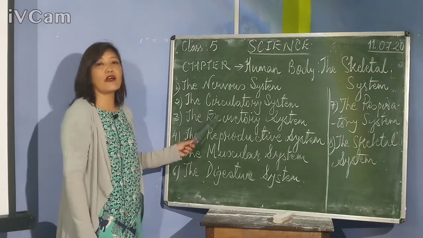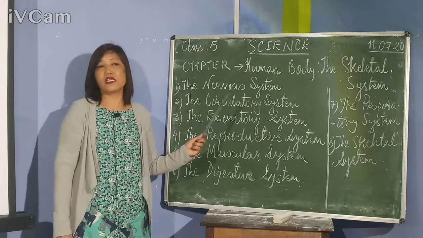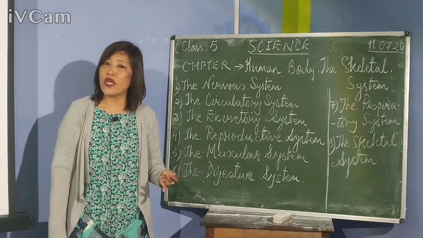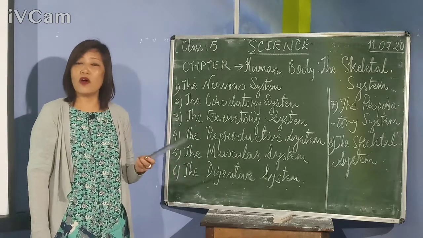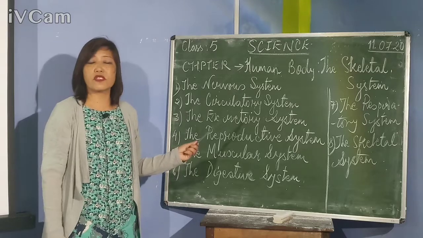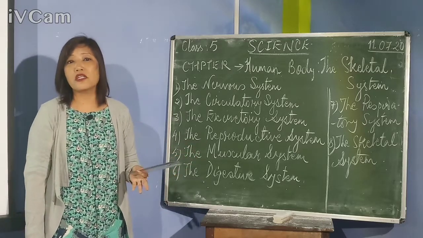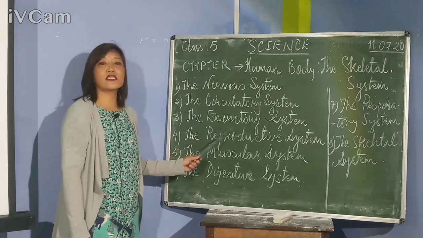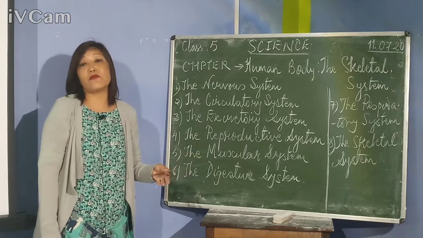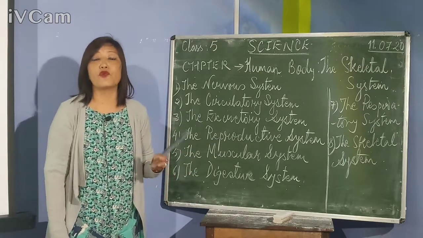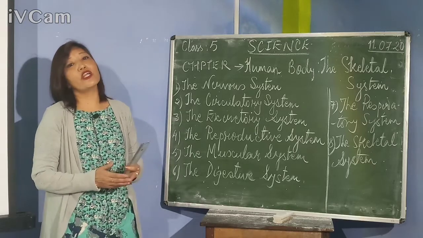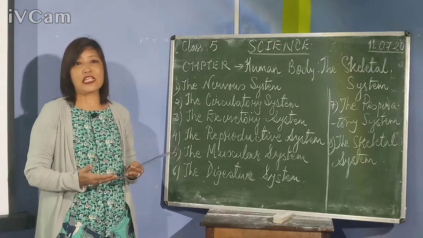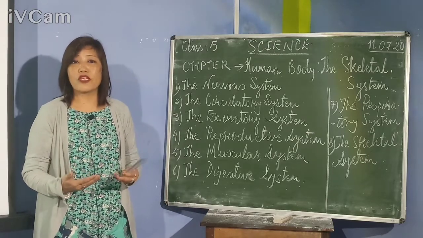Then the next system we have is the circulatory system. The circulatory system helps to circulate blood, oxygen, nutrients, waste materials inside our body. And the organs of the circulatory system are heart, blood and blood vessels. Then the next system we have is the excretory system. Excretory system means the system that helps to remove the waste from our body. And the organs of excretion are the kidneys. These kidneys are also called biological filters. They will filter the blood and the waste materials.